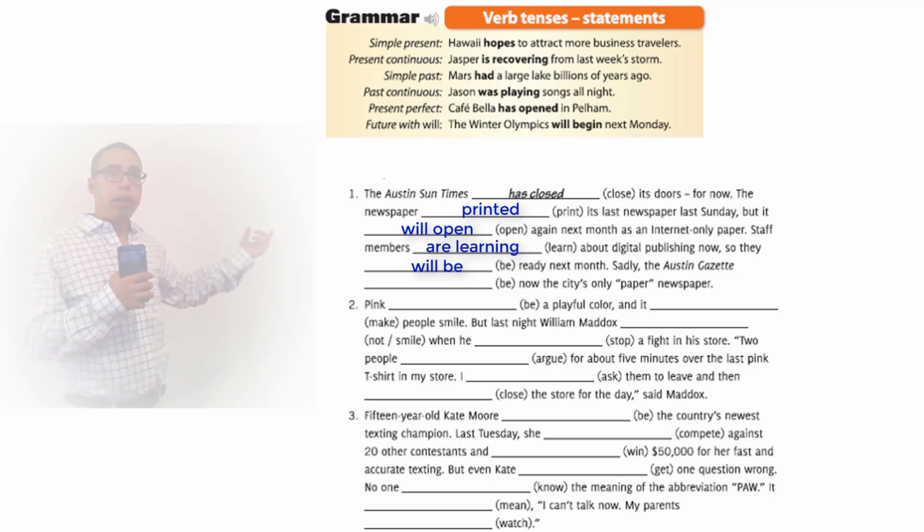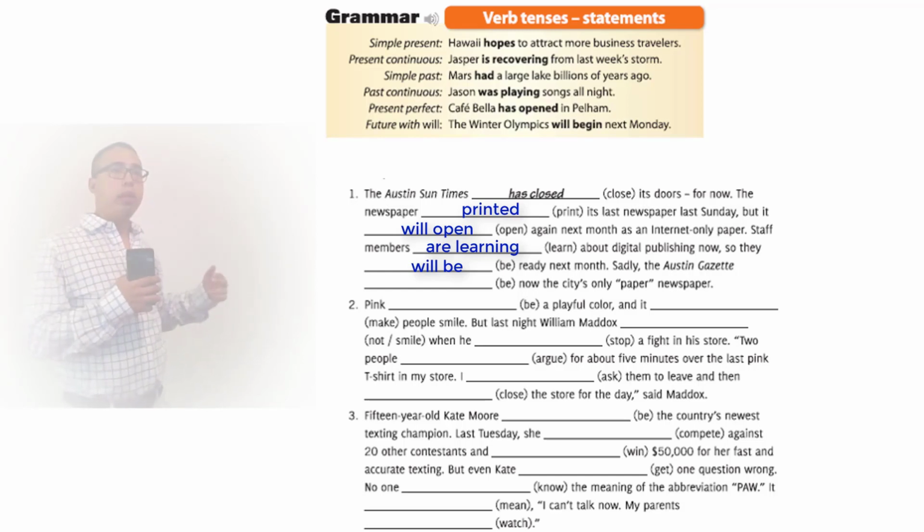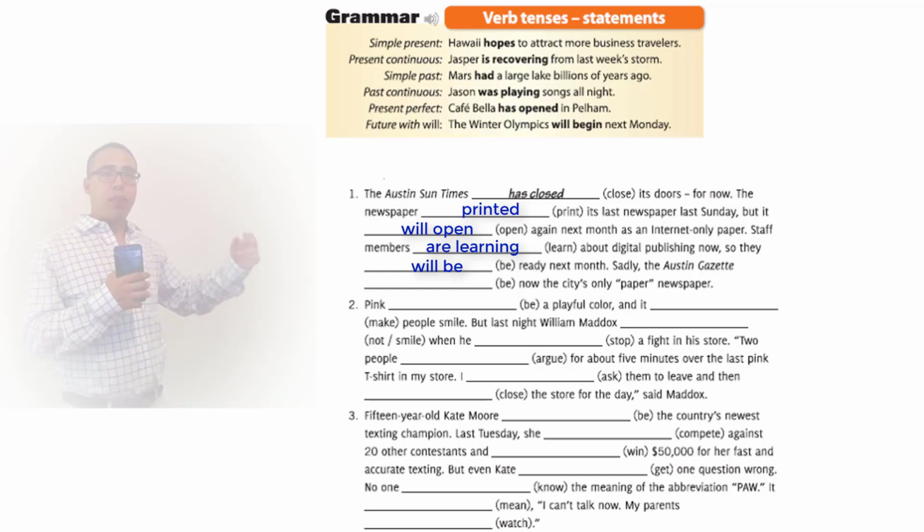So are learning about digital publishing now, so they will be ready next month. Future with will. So what are they doing now? Learning about digital publishing. What will they do in the future? They will be ready next month.